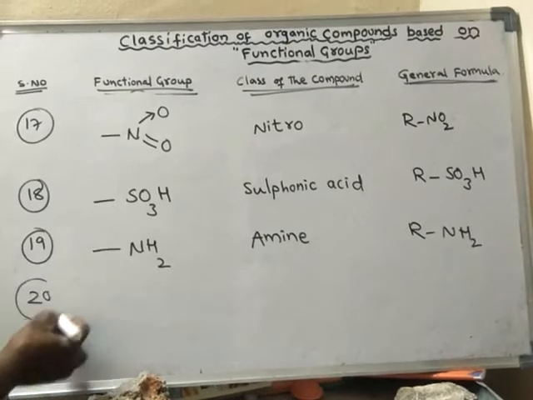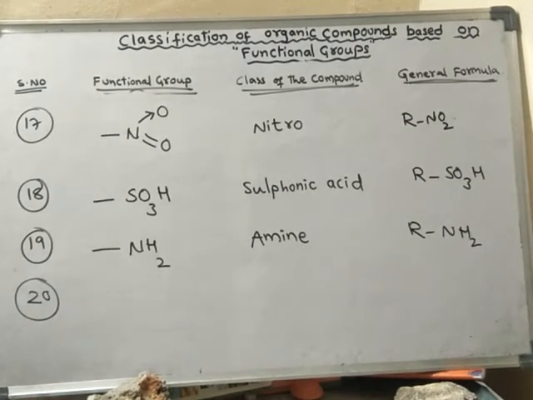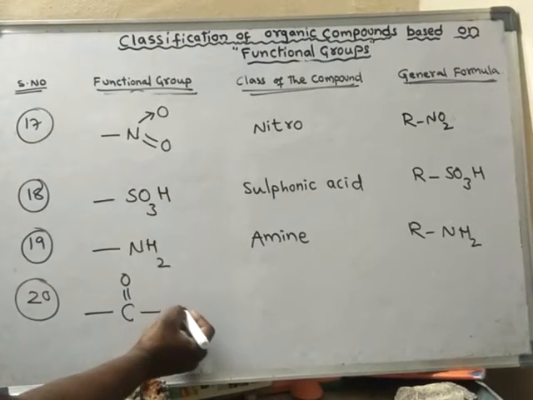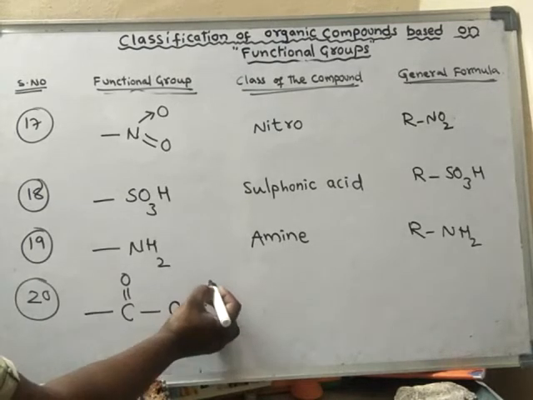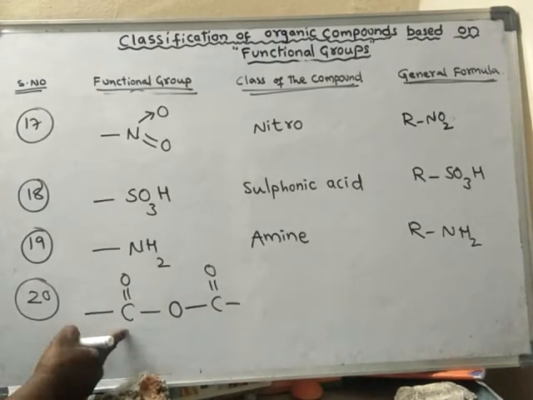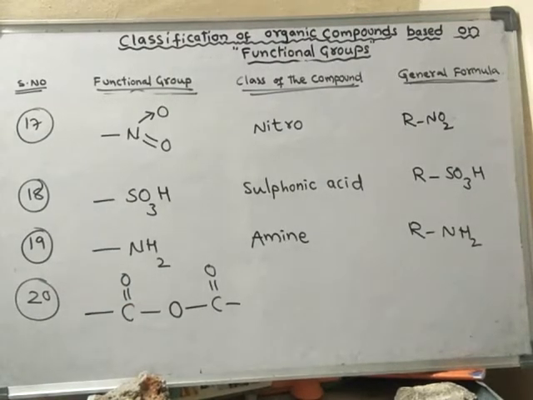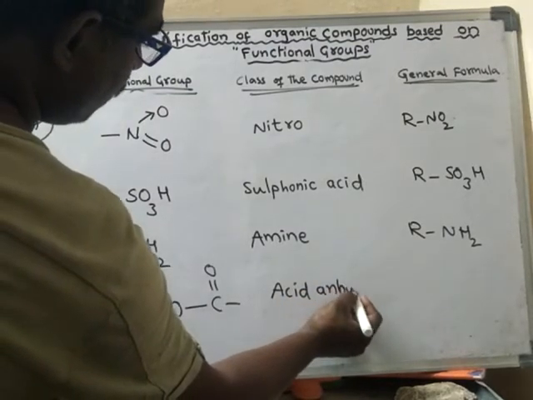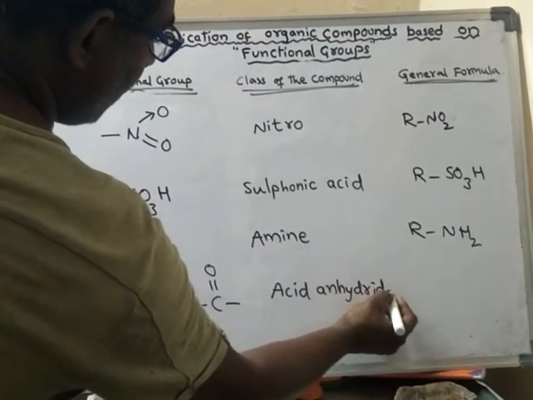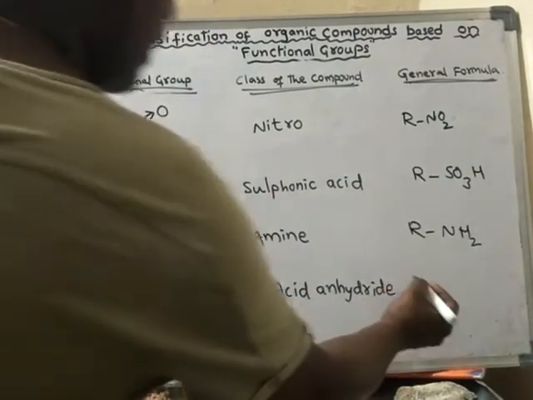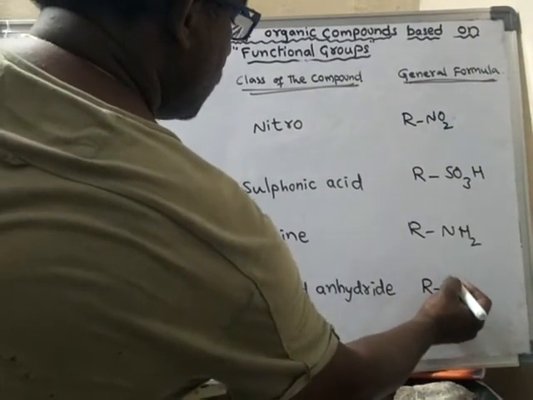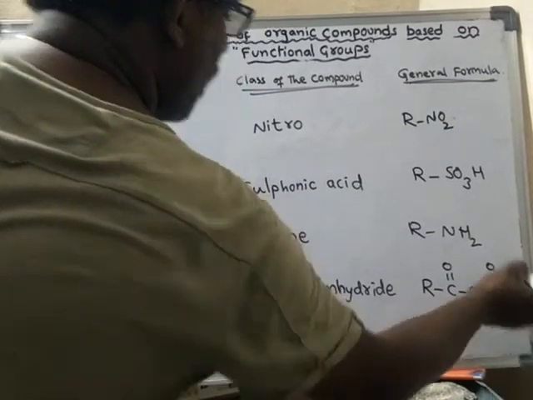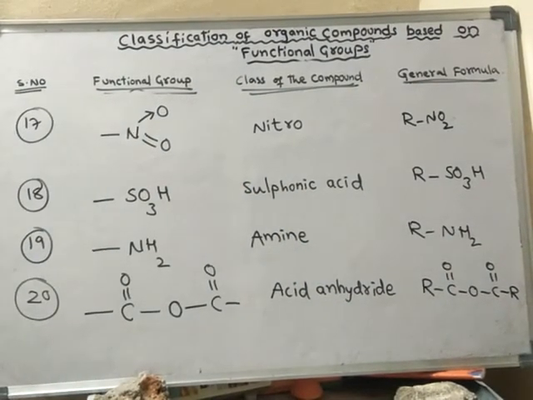Next one: C, O, CO. It is called the acid anhydride functional group. Its general formula is RCO.